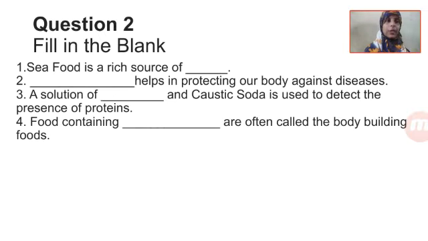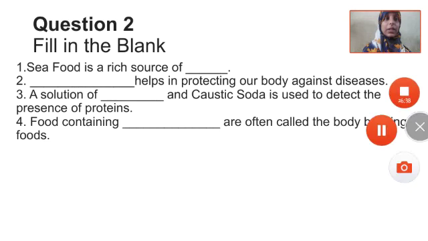And the same solution we can use for this test too. So if you recall it, some of you may know it, so come on, note it down if you remember. Fourth blank is food containing dash are often called the body building foods. What are the body building foods? Body building nutrients. Remember anything? Okay, well, now have you copied? I hope you have copied the blanks. 4 blanks, you have to leave each line.